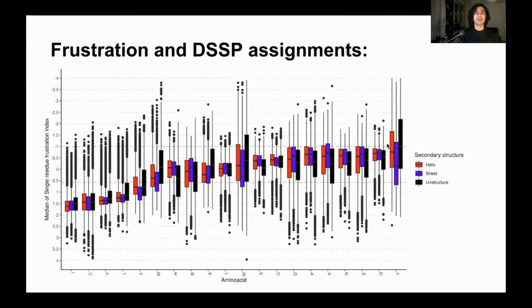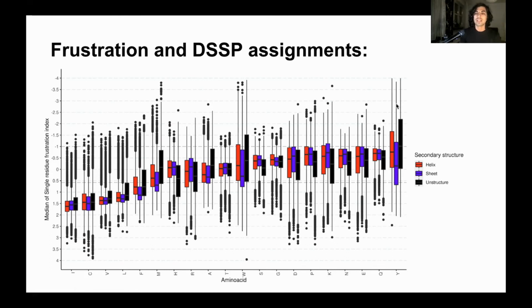We further separated this data set into different secondary structure elements. We mapped the residues as being part of alpha helices, beta sheets, or unstructured regions according to the SSP. Here we can see that the distribution doesn't change too much, but there are already some differences.